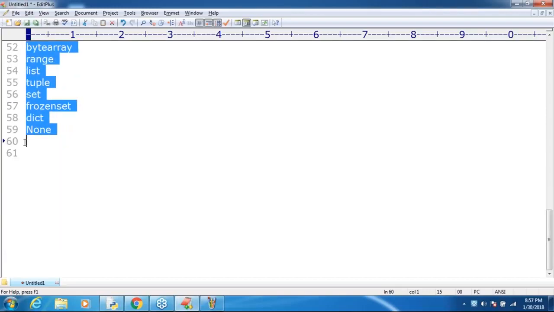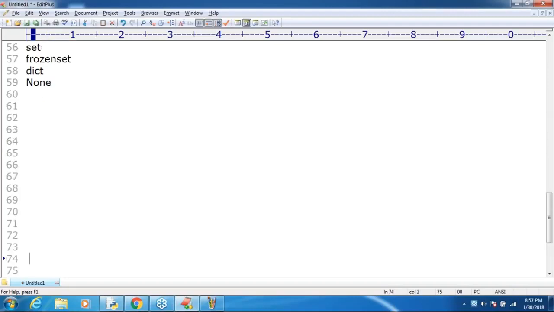Sir, I have one small doubt. Can you please spell out once again what are the various data types available in Python? Respond. Int, float, complex, boolean type, list, bytearray. Next, and after that, list, tuple, set, frozenset. Next, range, dictionary, and then none. How many inbuilt data types are available? 14. Just remember that, sir.